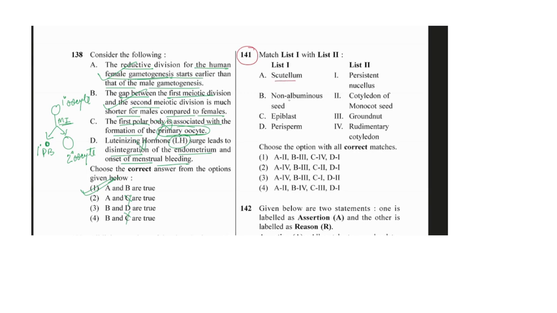We have to match the epiblast, perisperm, non-albuminous seeds. It is not typical. It will be a simple question for you, an average type of question. The scutellum we can match with the cotyledon of monocots, as we have seen in the cotyledons of these seeds. Then non-albuminous will be the groundnut. So B third, A2 is given here. So we'll go with this first statement.